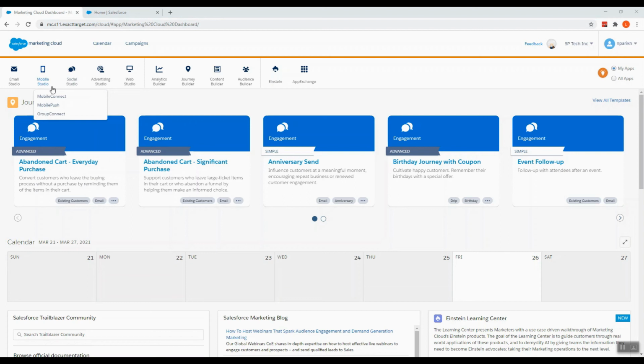Here is mobile studio. So what it does is it sends consistent SMS, push, and chat app messages in real time. The survey says that 70% of the customers that have visited the site get in contact with the organization within the next 1 hour. So mobile travels with the customer wherever they are, and it is very easy to connect with the customer using mobile applications. And there's email studio.